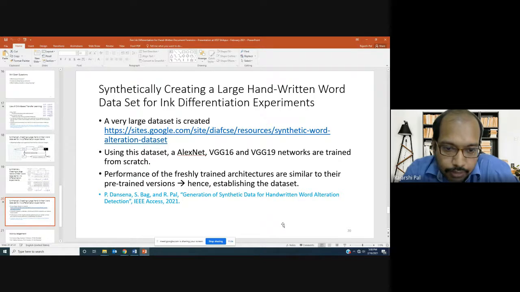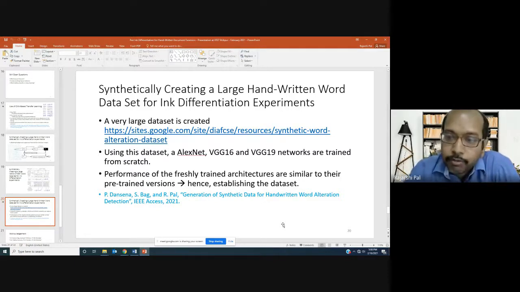We found that the models freshly trained using our dataset perform similarly to the pre-trained versions of the models. Hence, the validity or legitimacy of the dataset is established. This entire generation of the synthetic dataset was published in IEEE Access in 2021. If you are interested in this topic, you can look into the paper, which is already online, and download the dataset and do the experiments.